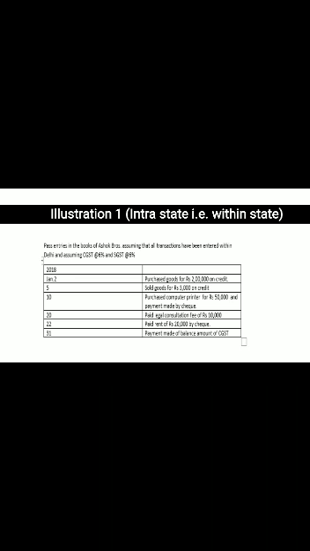by assuming that the entries deal within Delhi, that means within one state, and assuming CGST at 6% and SGST at 6%. If it is outside the state, then IGST will take the place of CGST and SGST, at the rate of 12%. But we are discussing within the state, that's why the rate is divided into two parts.